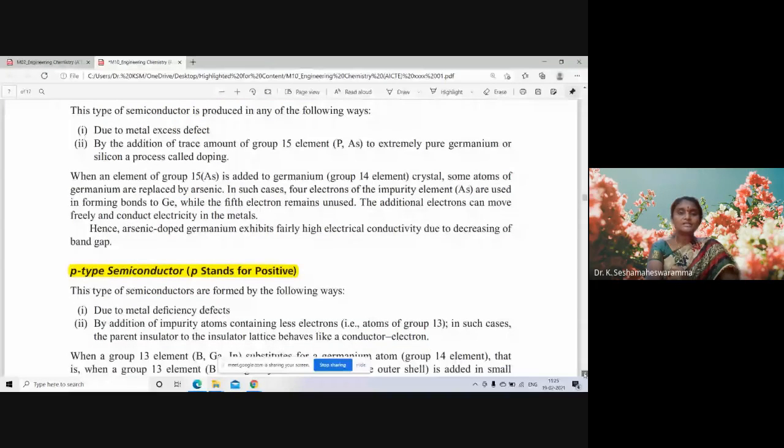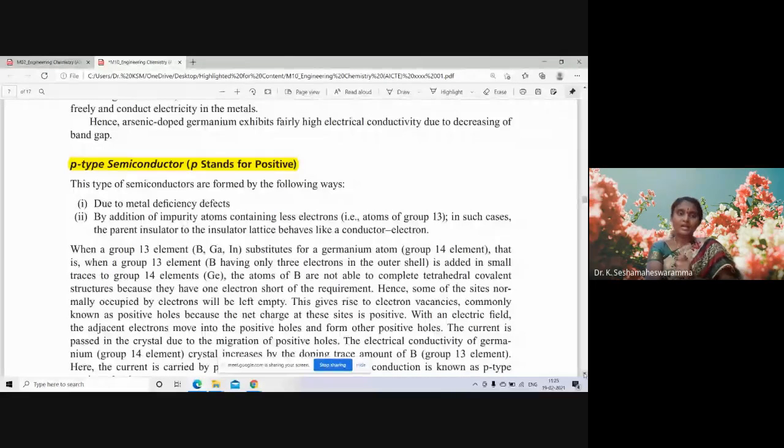P-type semiconductors: these types of semiconductors are formed due to metal deficiency defect or by the addition of impurity atoms containing fewer electrons, I mean 13th group elements like gallium, indium, for silicon and germanium.